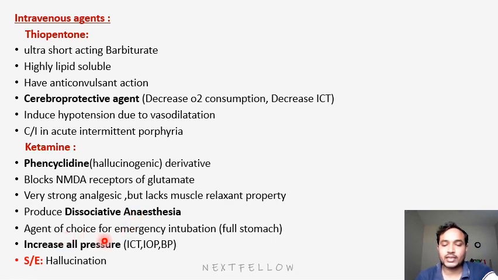Next, it is the agent of choice for emergency intubation. That means in any emergency situation, because normally we will do intubation, obviously it can cause food aspiration. So when you are dealing with road traffic accidents, all those situations, you have to go for emergency intubation. In those patients, we will use ketamine because it will increase gastric pressure, thereby it will inhibit the food aspiration. Normally, after food, when you intubate, aspiration will be there. So to prevent food aspiration, we will use ketamine in emergency intubation conditions.